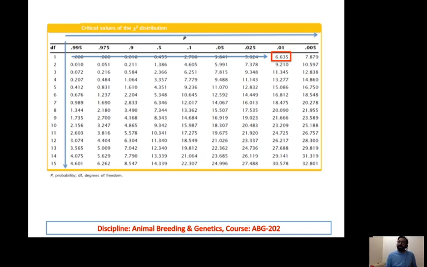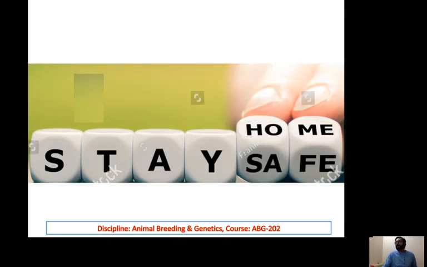So if the calculated value is less than the tabulated value, the null hypothesis is correct, and if not, the alternate hypothesis is correct. When the alternate hypothesis is correct, you have to look for another explanation for why it is deviating from the law. If there is some deviation, there must be some scientific reason behind it, and you have to work out what that could be.